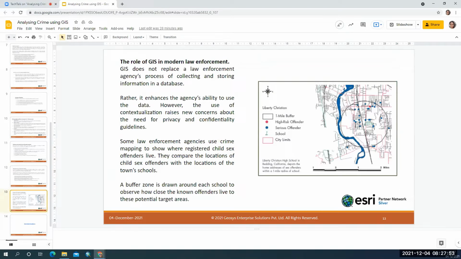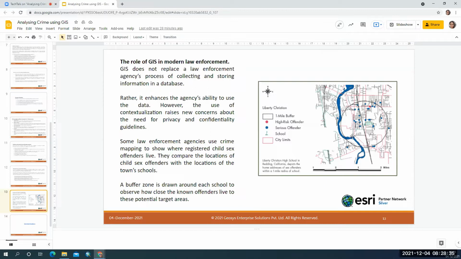Here we have shown you a small example. We have taken a 1 mile buffer of a given location, and we are mapping the roads and some schools in this location. Within 1 mile of this buffer location, you have schools and crimes that have occurred, and we are trying to find the pattern in which the crime has occurred, where more crimes are occurring, and what kind of people live in the given location.